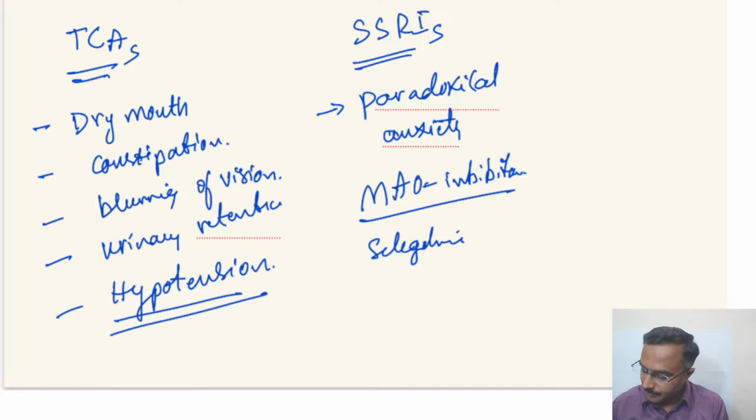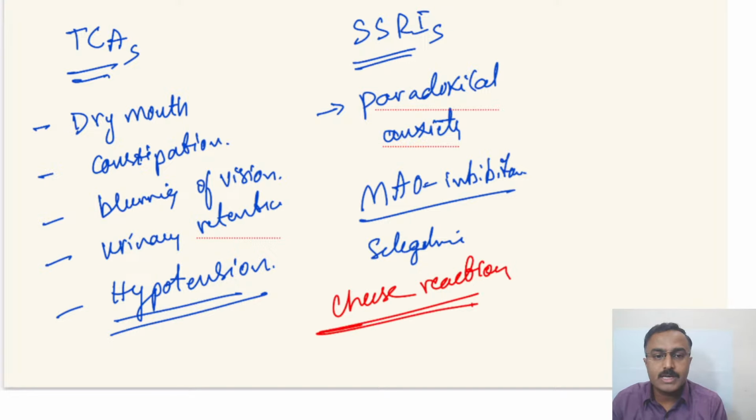Anyway, so MAO inhibitors are known to cause what is called the cheese reaction. This is a kind of hypertensive crisis which happens because of consumption of dairy products like cheese, milk, and related products, because they are rich in tyramine, which is a precursor for dopamine.